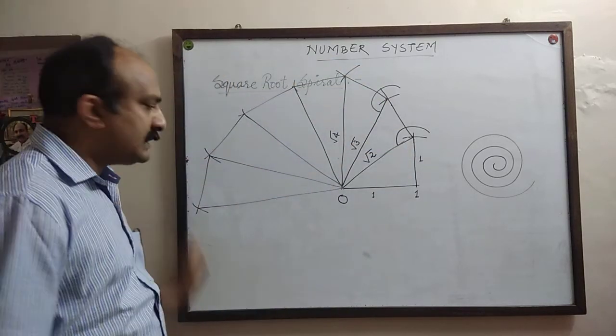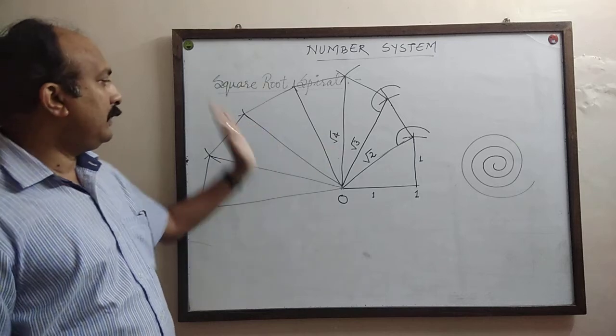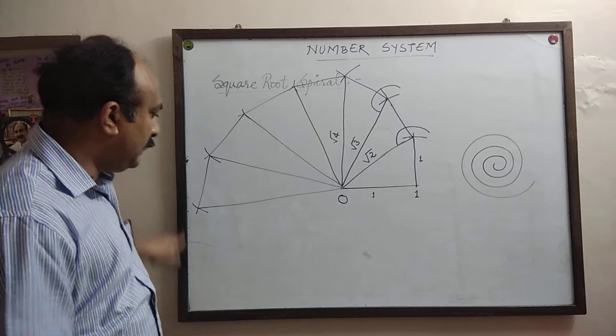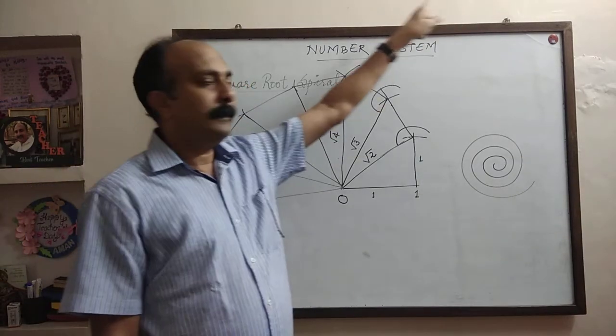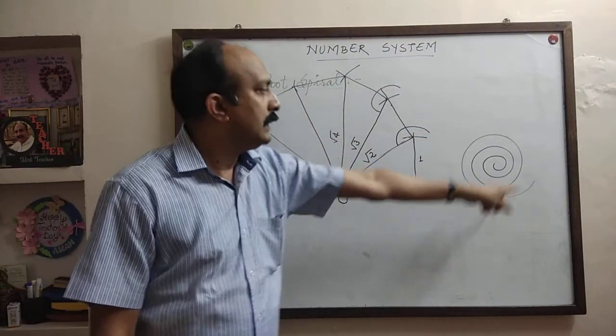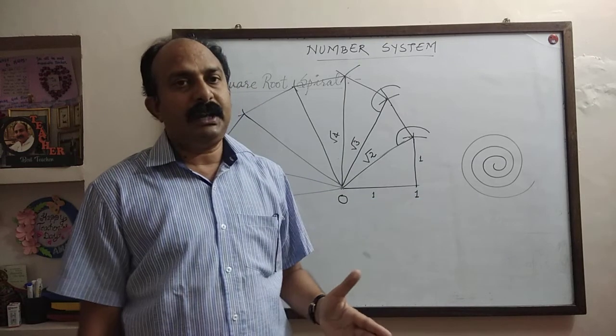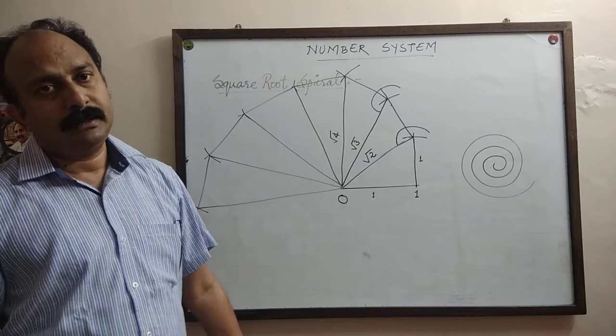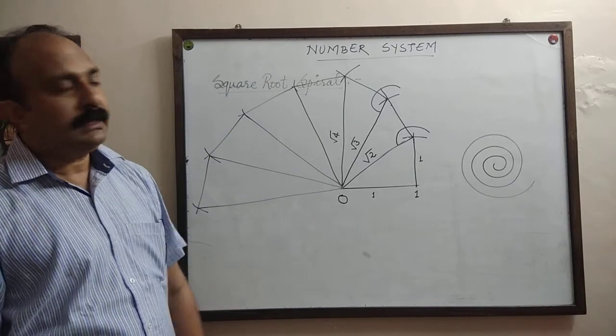If you continue this construction, root 6, root 7, root 8, root 9, root 10, root 11, this shape will come up again and you will get a spiral shape. This spiral shape is called a square root spiral. Do it as a class activity.